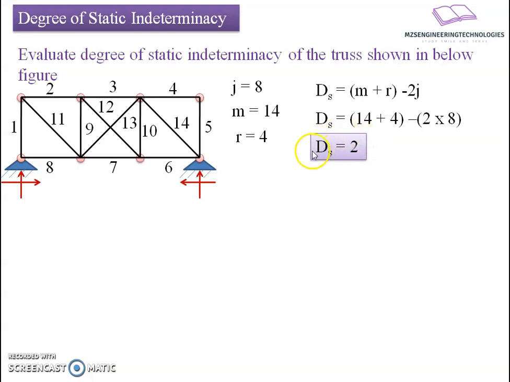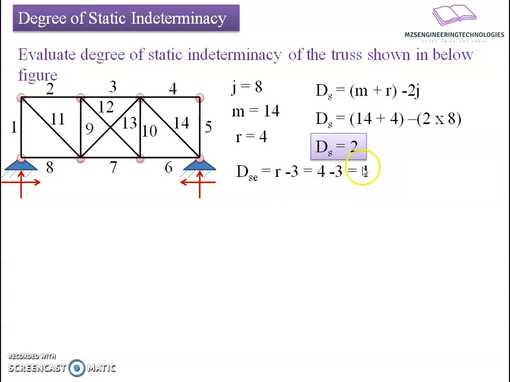Now, this will give an overall quantification. If one is interested to know the individual contribution, what it possesses externally and what internally, we can have a separate counting of this. DSE equals r minus 3, where r is the number of reactive forces minus 3 available equilibrium equations for the given configuration. The given configuration is a coplanar force system, and 3 is the number of available equilibrium equations. Count here: 4 minus 3 results in 1.